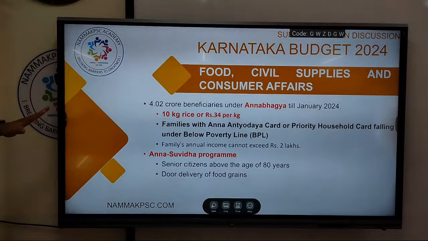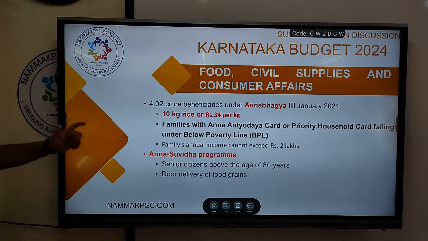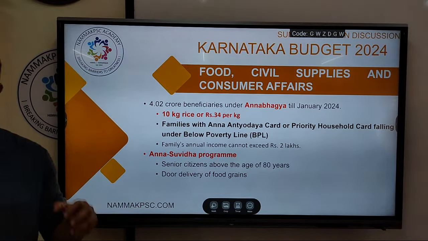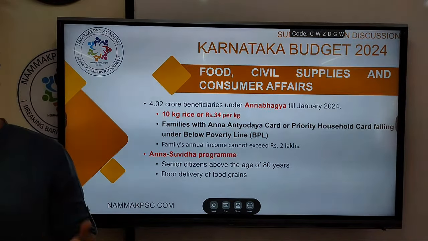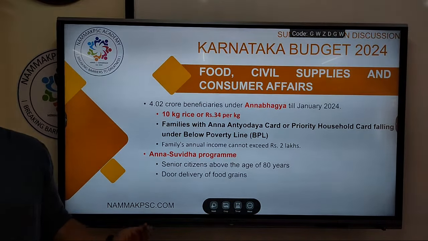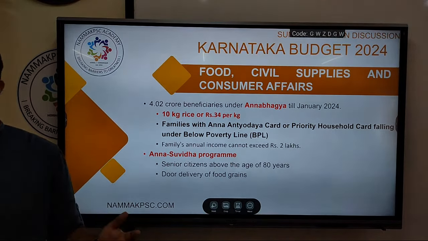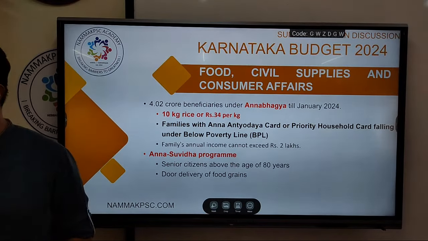This will be useful from your mains point of view also to start your answers. So Annabhagya, review it, critically evaluate it, etc. You should be knowing that around 4 crore beneficiaries are there from this scheme.